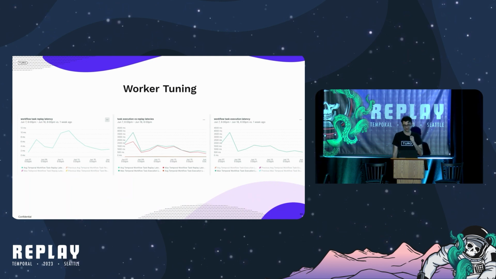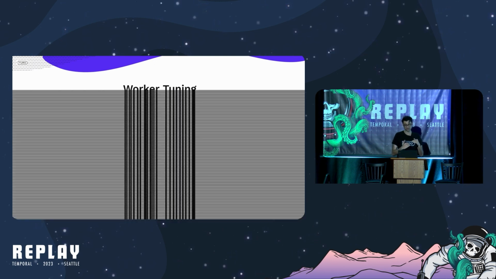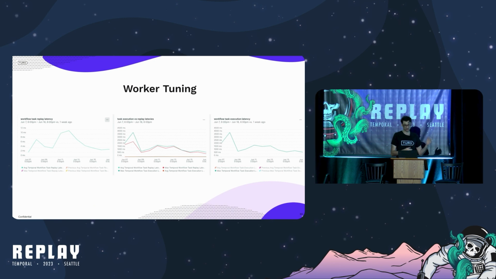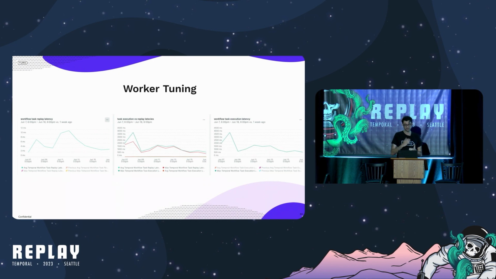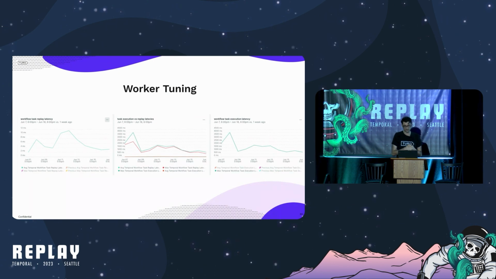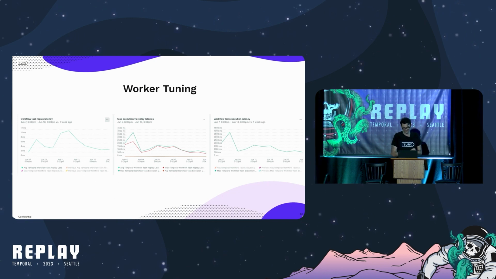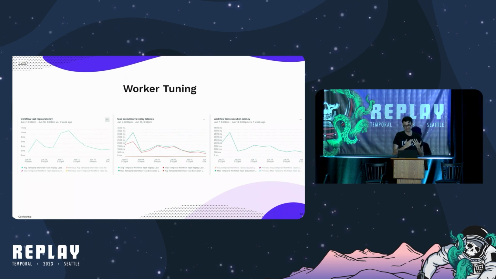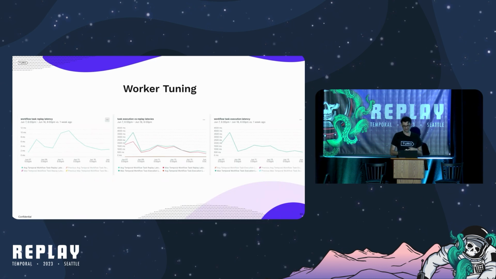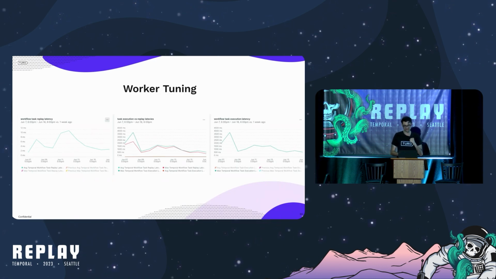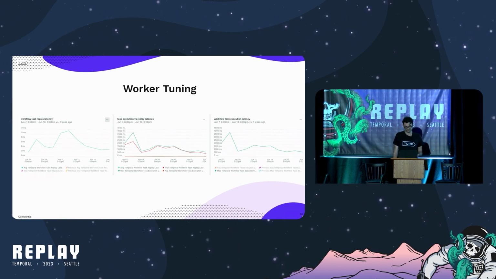Over the next few days, we continued to monitor and noticed a slight increase in our workflow execution latency and a drop in our sync match ratio on our Temporal dashboards, indicating that a task backlog was forming. This was a result of long-running workflows that would have the majority of their executions at the 30-minute mark. We met with Temporal solution architects Keith, thank you Keith, and Tiho, thank you Tiho, and were advised to increase the number of workers, the pollers, the task slots, and our cache size within our workflow workers. These adjustments significantly reduced the task backlog and gave us a good idea of how to manage our Temporal workers and where we should place alerts in our monitoring dashboards.